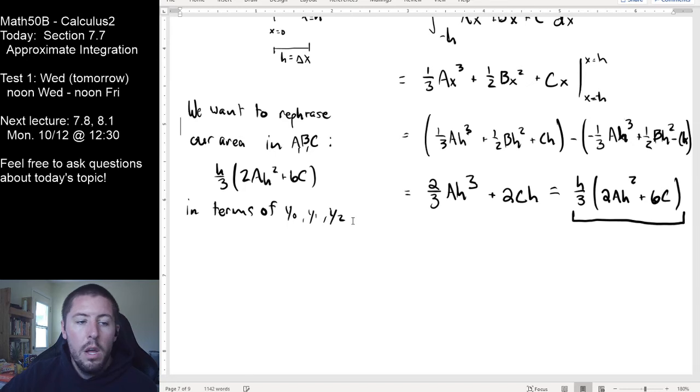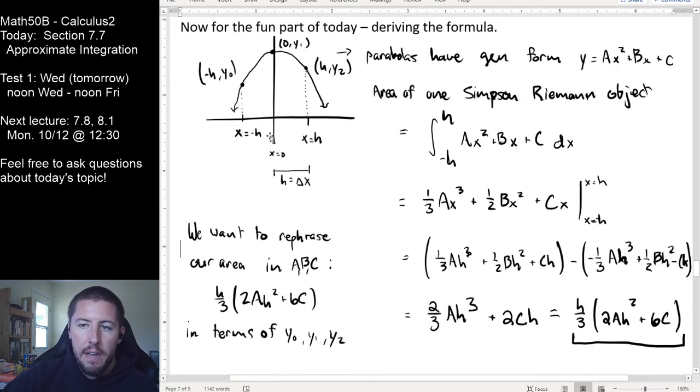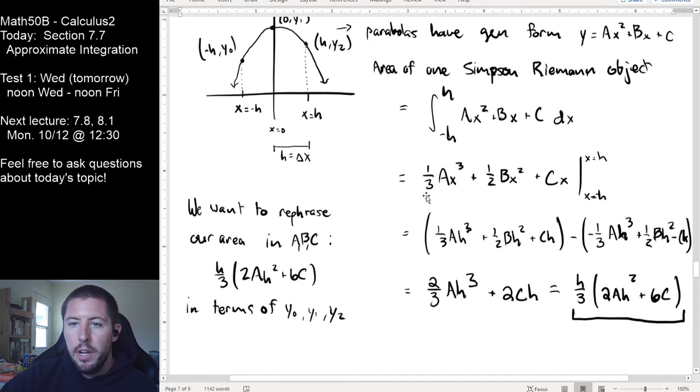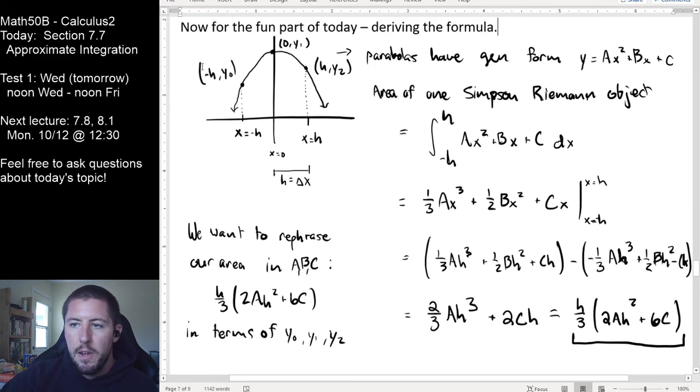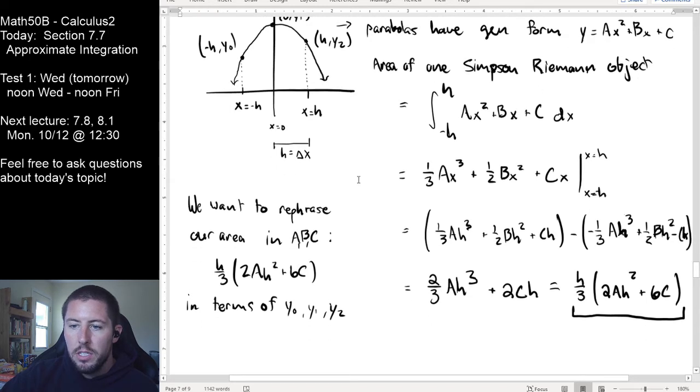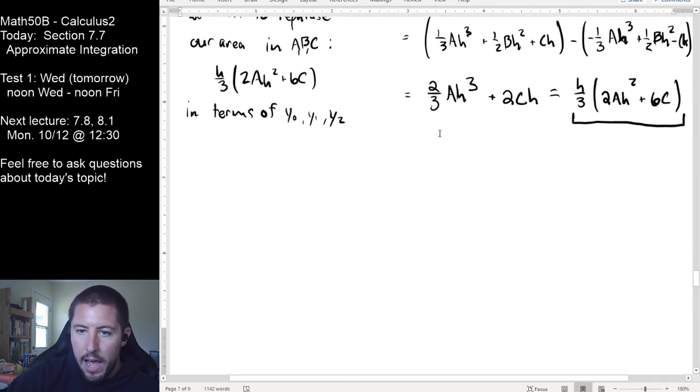All right, so what we have when we're doing Riemann sums is access to the x values and the y values. We don't want to literally find the parabola itself. So I just want to rewrite our answer in terms of the known heights that we'll be able to extract from the function or from the table. So let me do myself a favor here. I'm going to use our ideas up here. I've got what my function is going to look like.